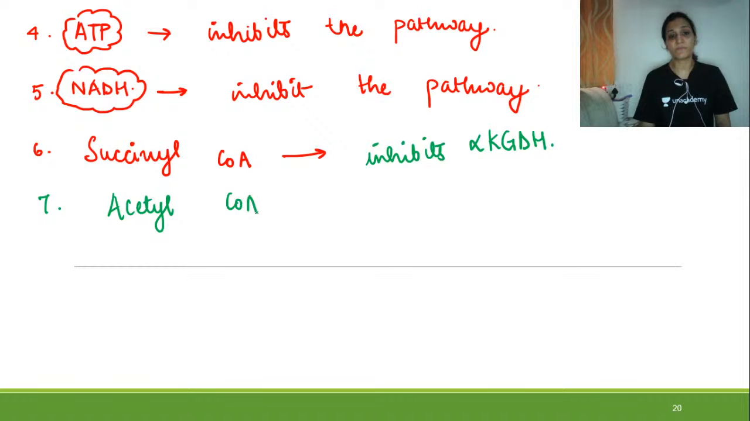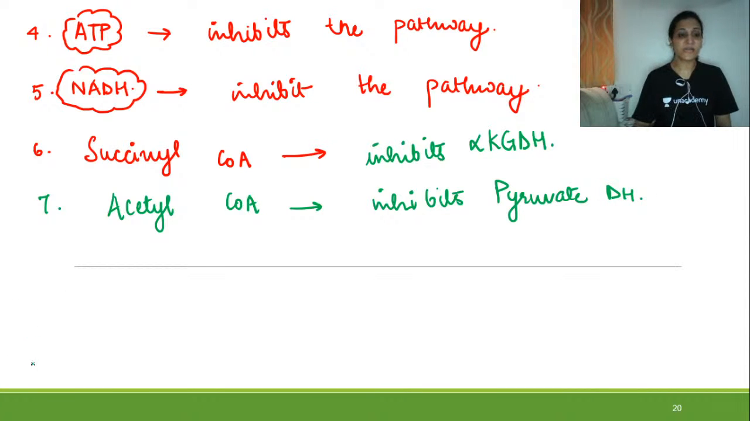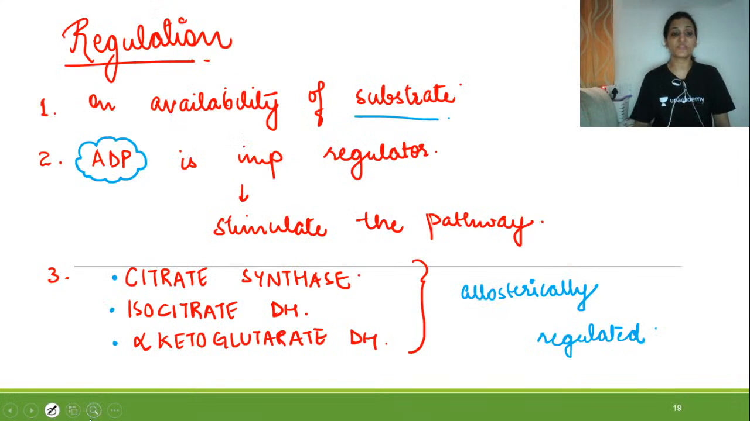Acetyl CoA inhibits pyruvate dehydrogenase. So these are 7 ways through which the TCA cycle is regulated. So let us have a very quick revision of the way it is regulated.